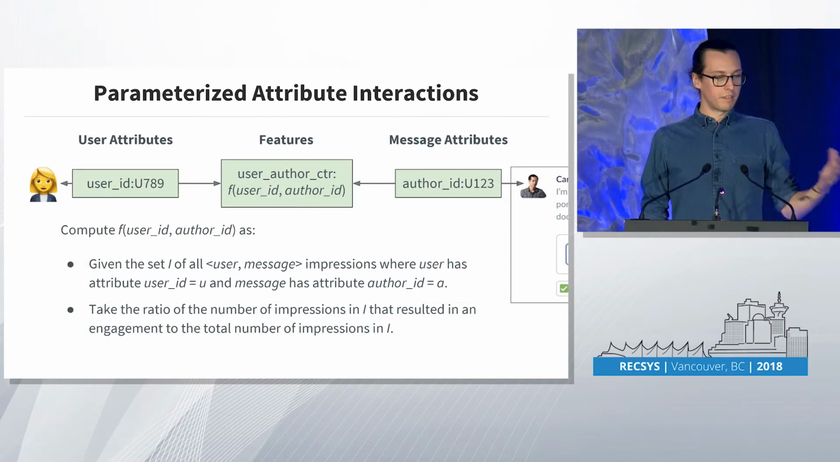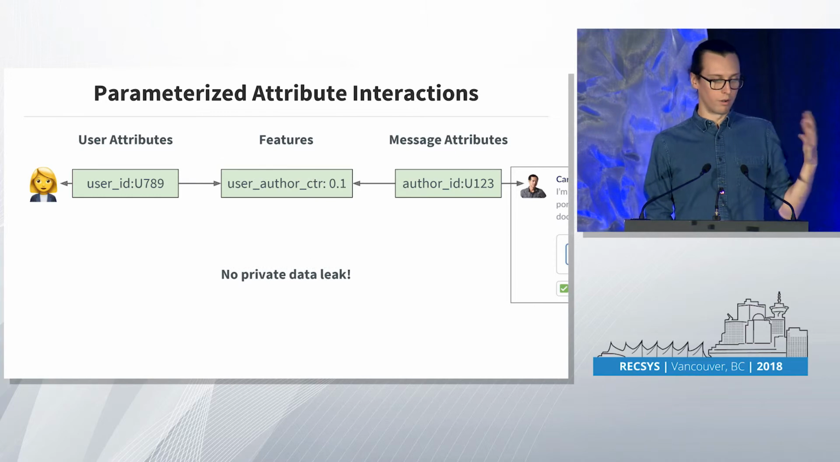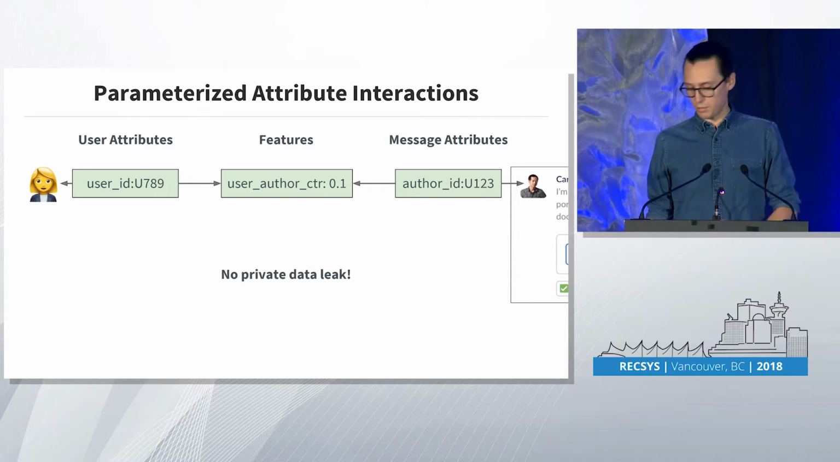And so by feeding this feature into the model, instead of feeding the high-level attributes, we actually don't leak any private information into the model, right? There's nothing in "user author CTR equals 0.1" that tells you anything about the user or the message, so we're not at risk of having the model leak some information.